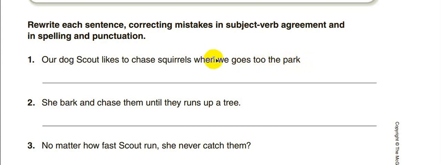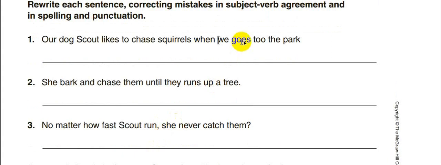We is plural, and we only add s if the pronoun is singular. So the correct one is go, not goes. It would be, instead of goes, go.